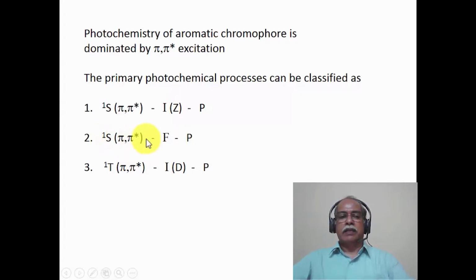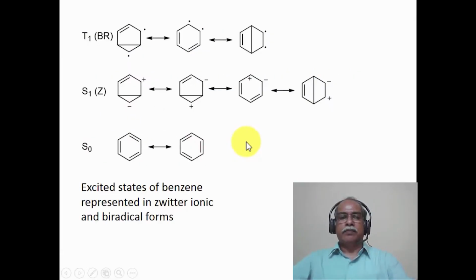The first excited singlet state can also go through a funnel mechanism, which is a concerted mechanism, to go to the product without the involvement of any kind of intermediate. Finally, a triplet excited pi star state can also go through an intermediate stage, which is a diradical state, resulting in the product formation. We will see examples of each one of these cases in the coming slides.